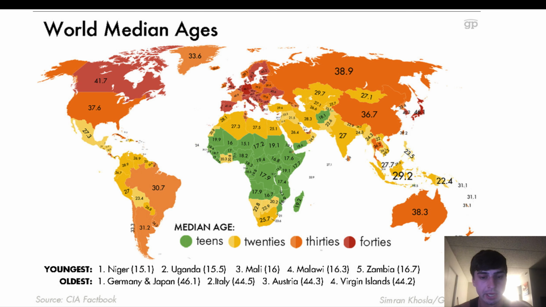This is the median age of every country in the world. And you can see Central Africa, you get this big, strong green region. And this is going to be due to just a lot of kids being born, less use of contraceptives, and also lower education about contraceptives in this area.